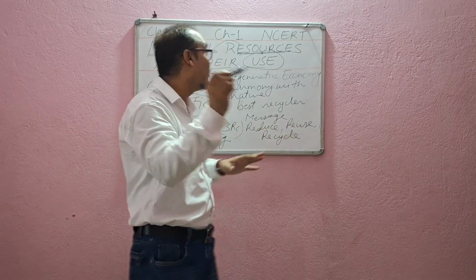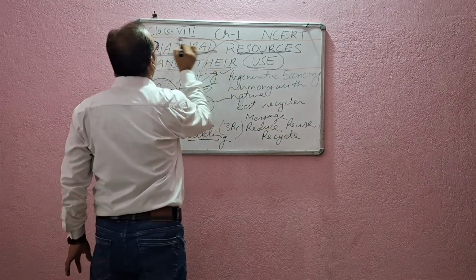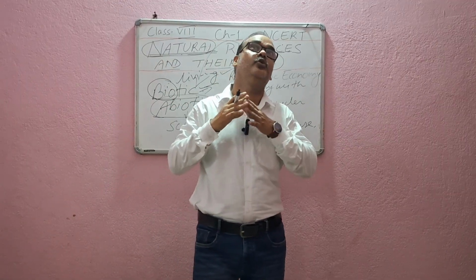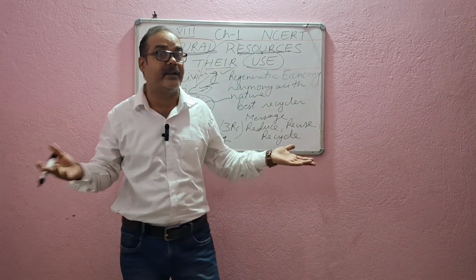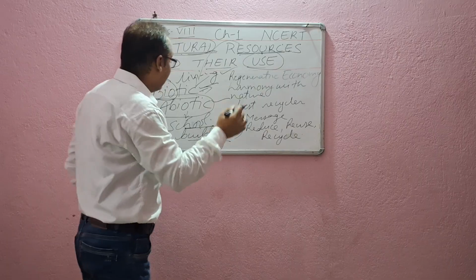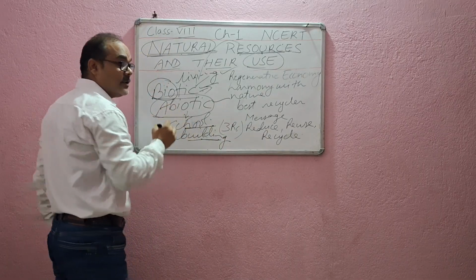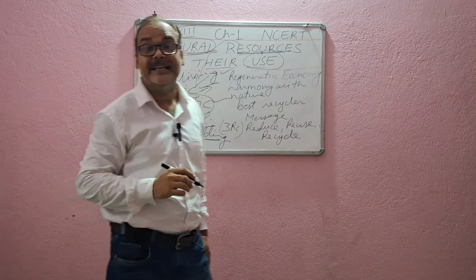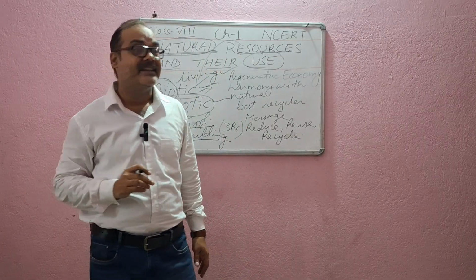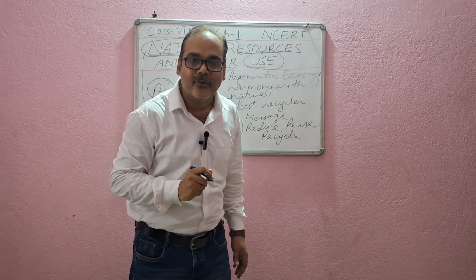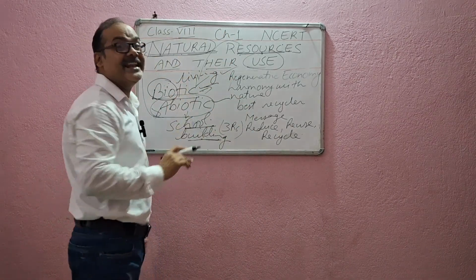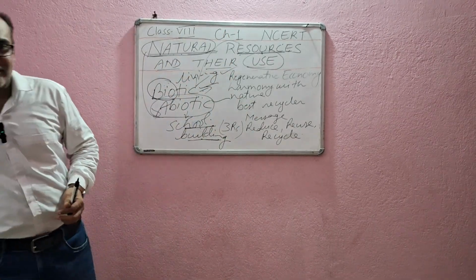But those things should be natural. Don't make the mistake of thinking that sir has said abiotic, so all those things which don't have life are called abiotic. If you write school building, bench, table in this category, it will be wrong because I am talking about natural resources. I think you all got the point.